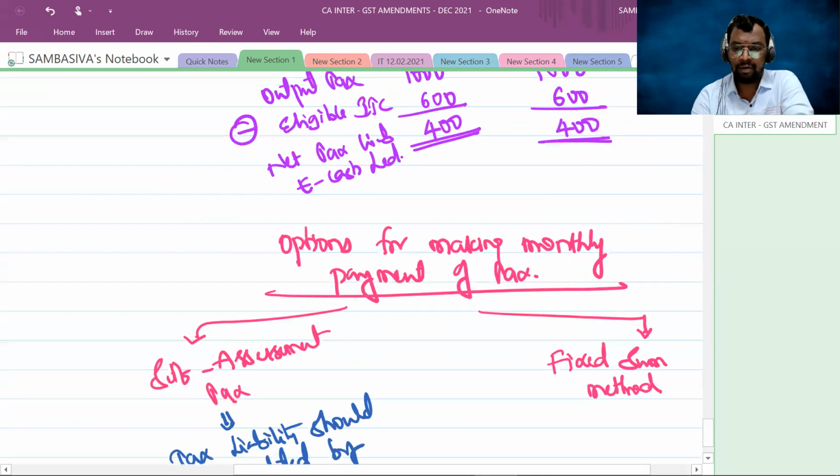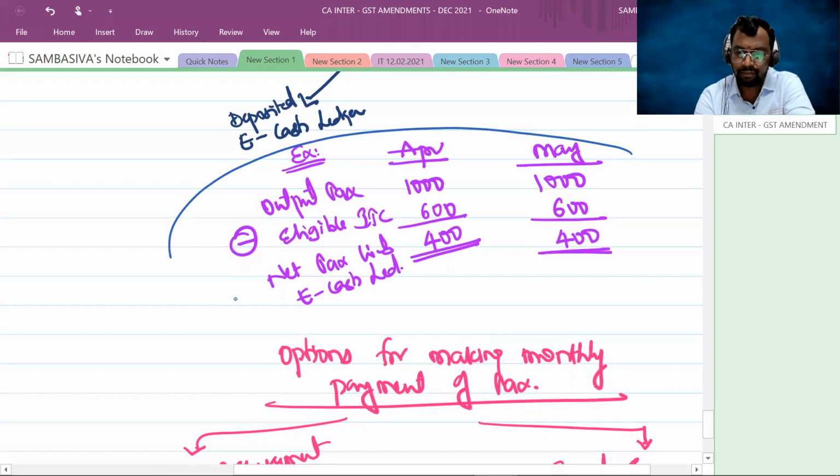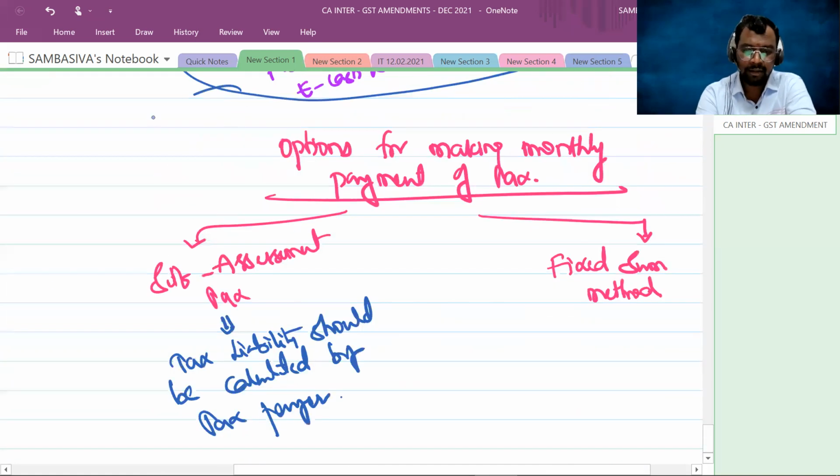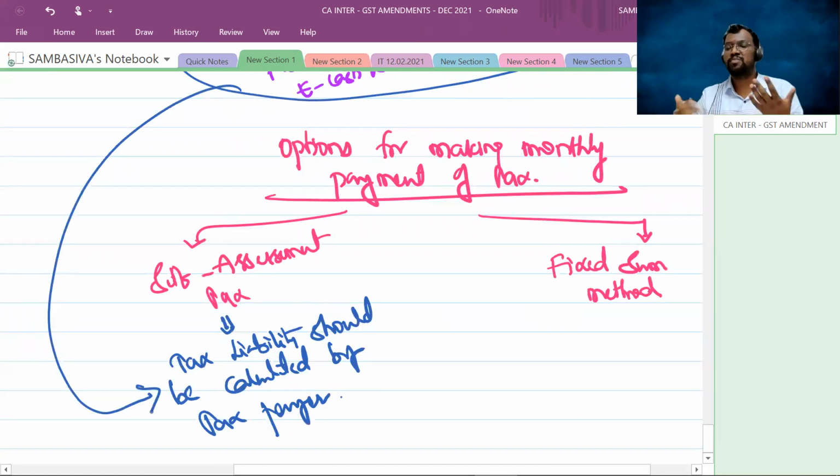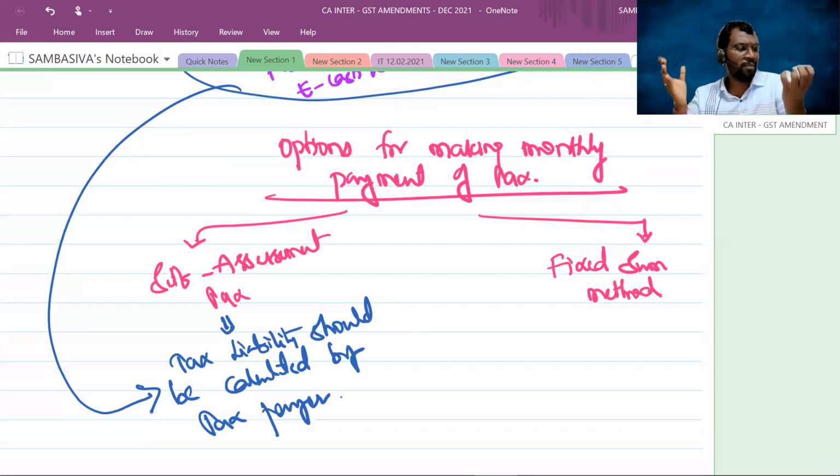Self-assessment. Just now, whatever example we have discussed here is self-assessment tax. You have calculated your tax liability: 100 rupees my output tax liability, I got input tax credit of 60 rupees, so my net tax liability is 40. That 40 you have to deposit into the electronic cash ledger.